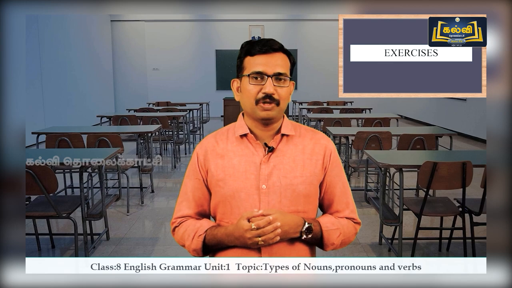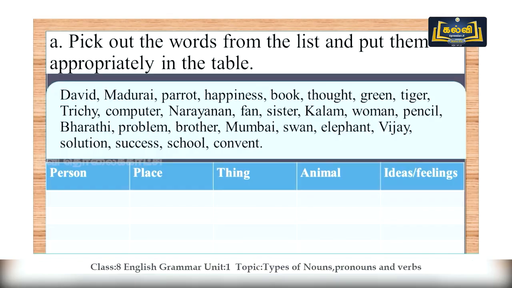Yes, that's right. And I'm going to give you some exercises, and you can find these exercises in your book as well. If you want to check your answers with your textbook, you can also do that. So I have given you a list of words, and you're going to put those words appropriately in the table. So we have columns of tables like person, place, thing, animal, ideas and feelings. Here you find some words. You are going to pull those words and put in the columns. Shall we do that? I am going to help you in doing those.